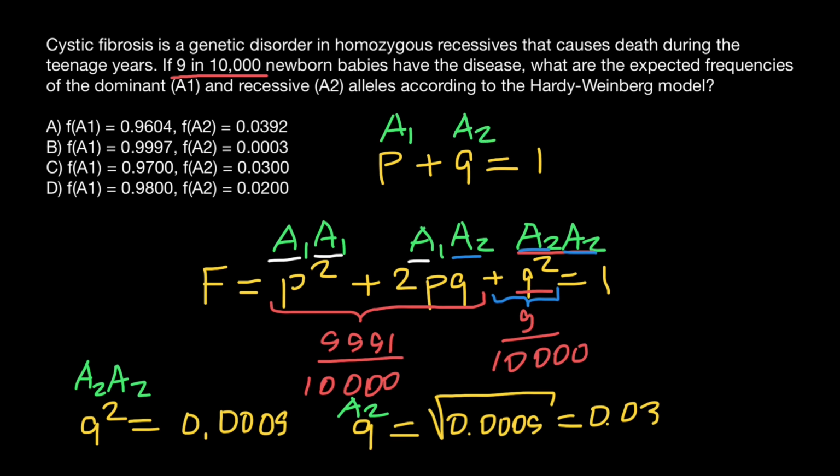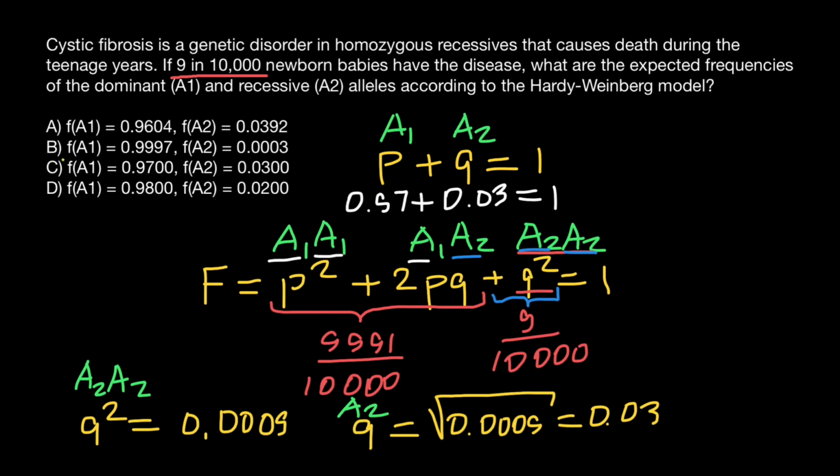And if we know that the frequency of the Q allele, or A2, is 0.03, we instantly know that the frequency of the dominant allele, because there are only two alleles in this gene pool, is going to be 0.97.